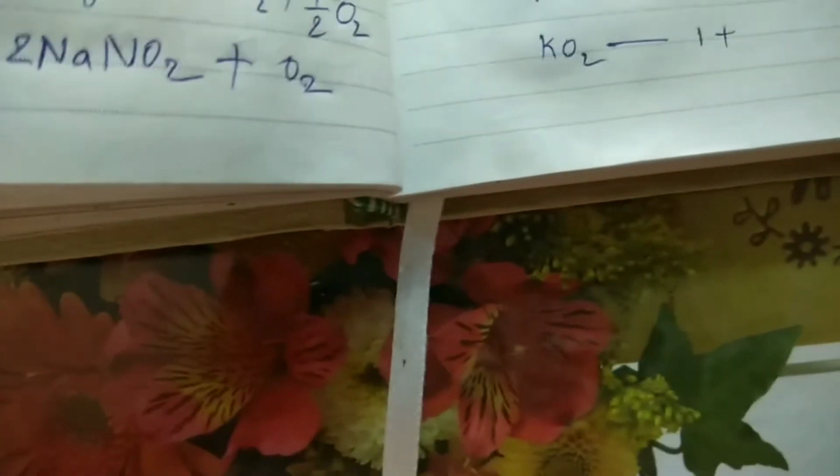We need to find out the oxygen oxidation state, let it be x. 2 oxygen atoms are present in this compound, so total 1 plus 2x equals 0, 2x equals -1, x equals -1/2. So in superoxides, oxygen oxidation state is -1/2.